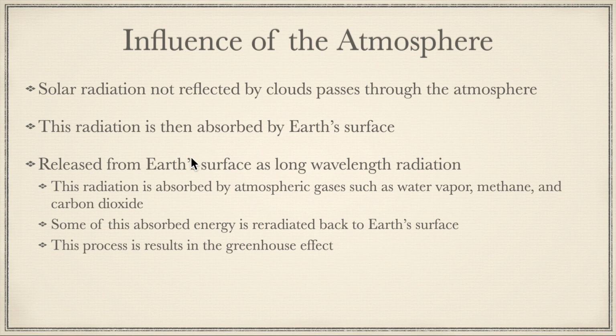And then that's going to warm up the surface, and then that's released from Earth's surface as long wavelength radiation. In other words, it's released as infrared, which is the same thing as heat. This radiation is absorbed by atmospheric gases such as water vapor, methane, and carbon dioxide. And then some of this absorbed energy is re-radiated back to Earth's surface, because you're basically warming up these molecules, and then they will release that heat again, and that comes back to Earth's surface. And this basically results in the greenhouse effect.